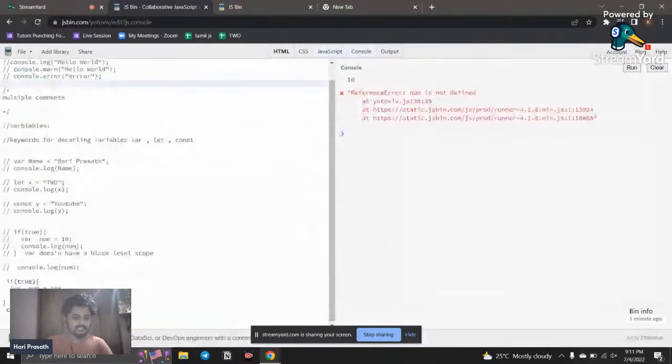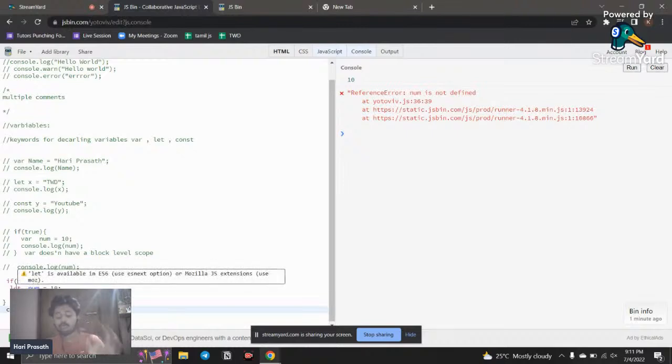inside this the console dot log is run, right? This console dot log is accessible, but outside this it is not accessible. With var, inside is accessible and outside is also accessible, so I say that it does not have a block level scope. But when I use the let keyword, you can see the variable is available only inside. It is not accessible outside the block level. So it is very good to use let.